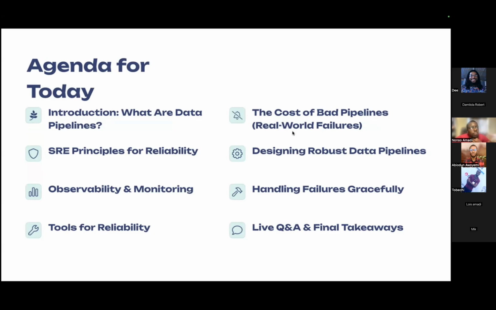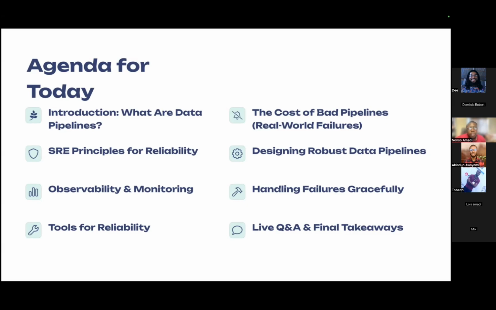And then we'll look at observability and monitoring, what they mean, and how they can help us improve reliability in our pipelines. Then when failures happen, how do we handle them gracefully so that they do not crash our entire data infrastructure? We also see tools that can help us achieve reliability and ensure that all these things work as expected. Then at the end of the session, we are going to have a live question and answer and some final takeaways.